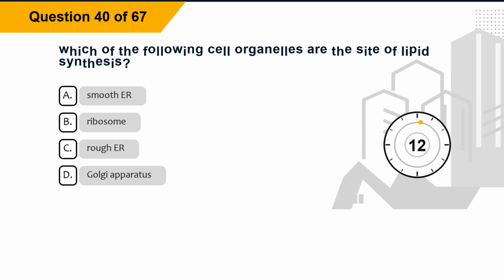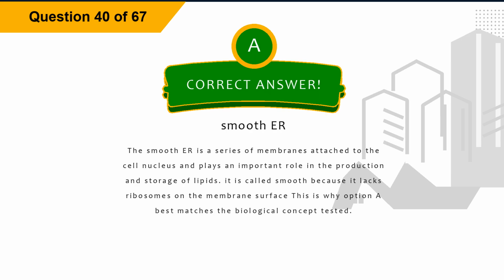Question 40. Which of the following cell organelles are the site of lipid synthesis? Option A, smooth ER. Option B, ribosome. Option C, rough ER. Option D, Golgi apparatus. The correct answer is option A, smooth ER.